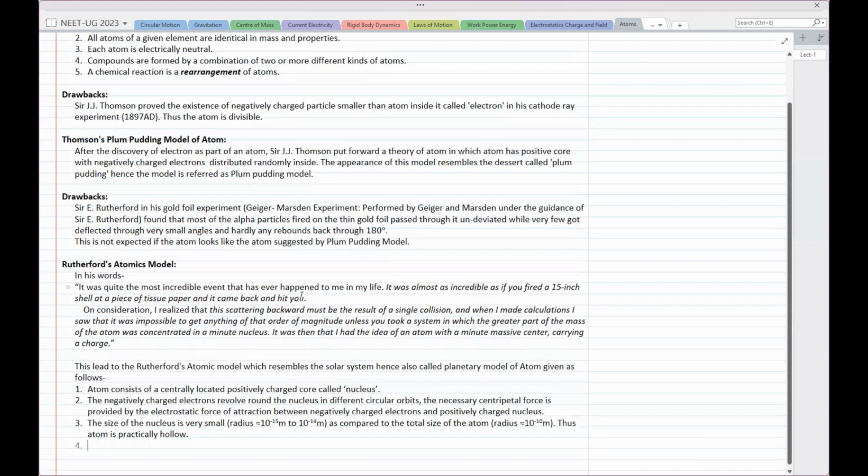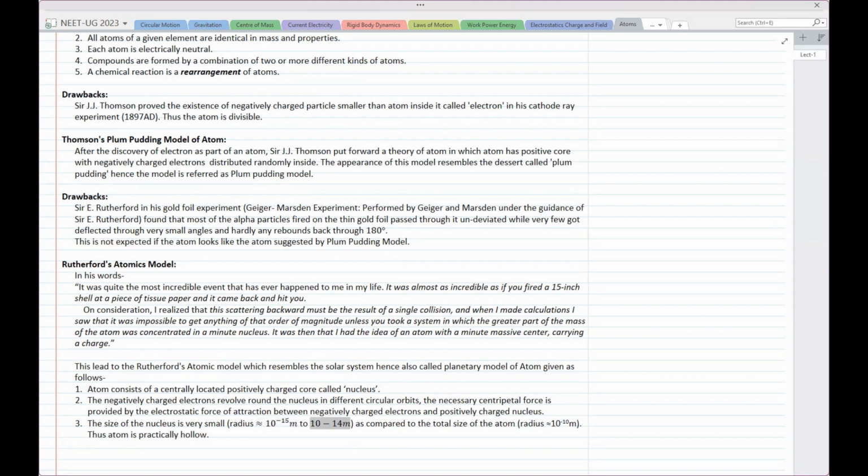Okay. The size of the nucleus is very small. The radius is approximately of the order of 10 raised to minus 15 meter. This is quite small. This is of the order of 10 raised to minus 15 meter to 10 raised to minus 14 meter. This is a very small radius of the nucleus, as compared to the total size of atom.